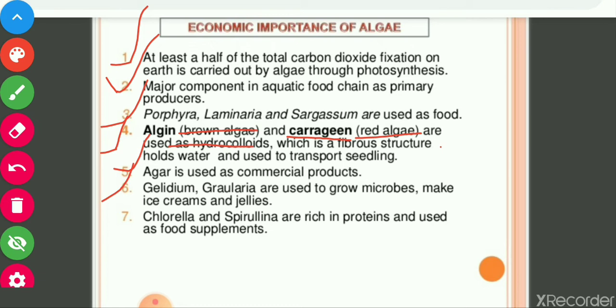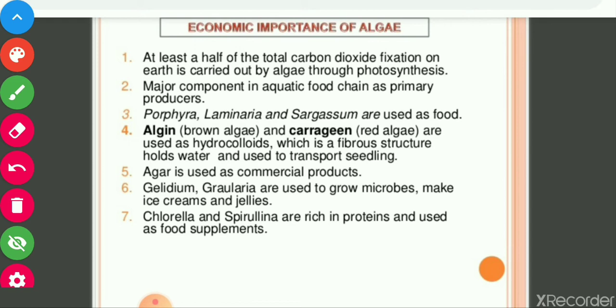And the seventh one, Chlorella and Spirulina, are rich in protein and used as food supplements, and they are also used by space travelers as food. So these are some economic importance of algae.